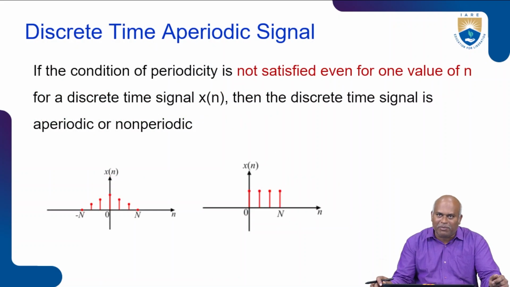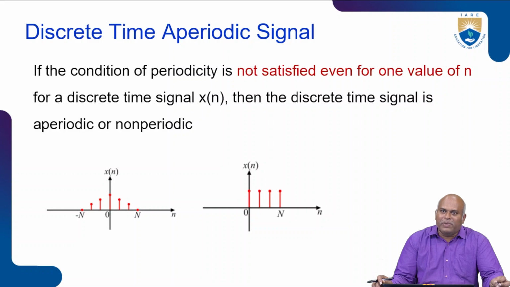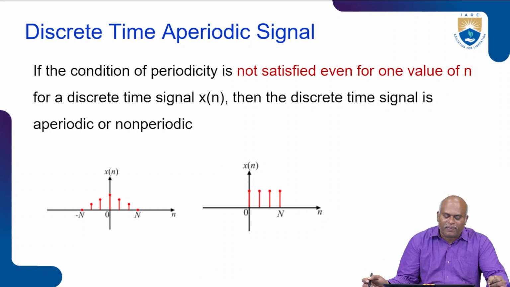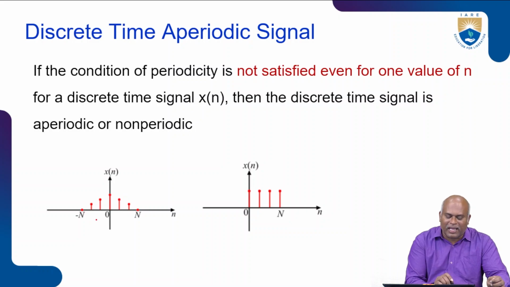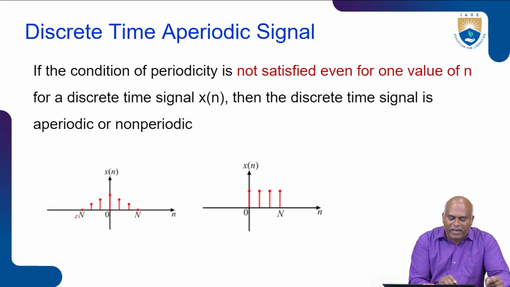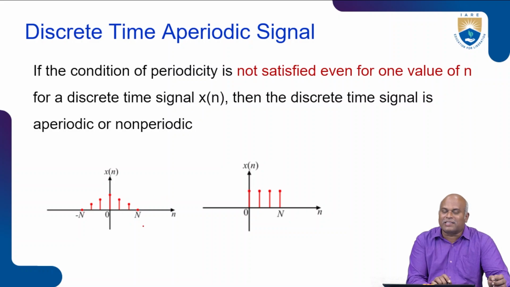Next case, discrete time aperiodic signal. If the condition of periodicity is not satisfied for even one value of n for a discrete time signal x of n, then the discrete time signal is an aperiodic signal or non-periodic signal. In this case I take a triangular wave of a discrete time signal. From minus N to plus N, it will not be repeated for the next period. This kind of signal is represented as a discrete time aperiodic signal for all samples.